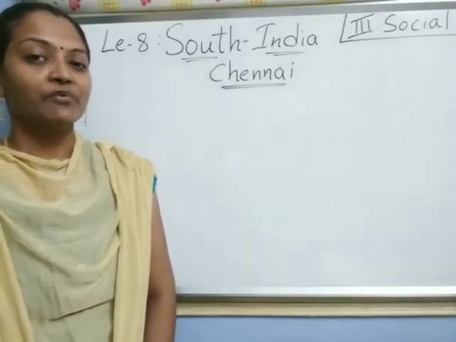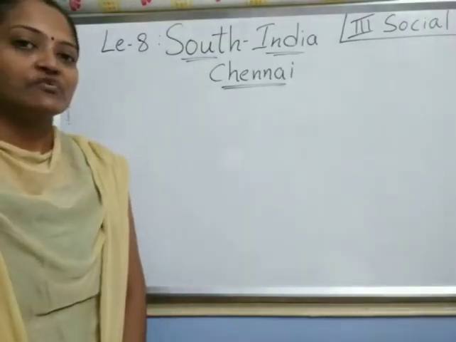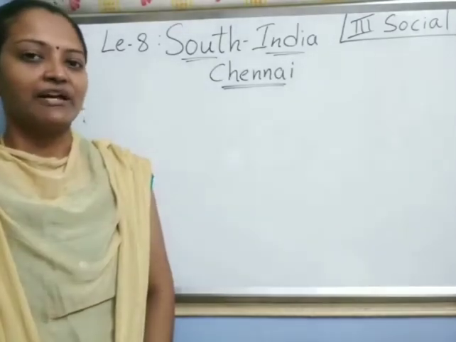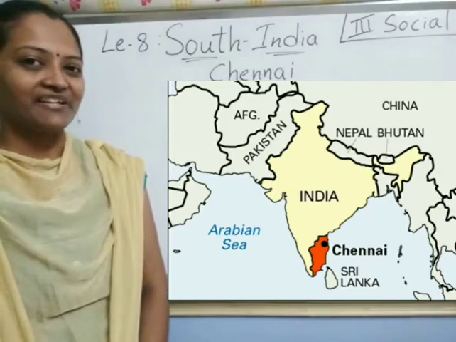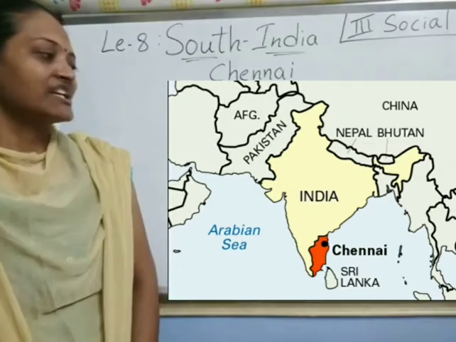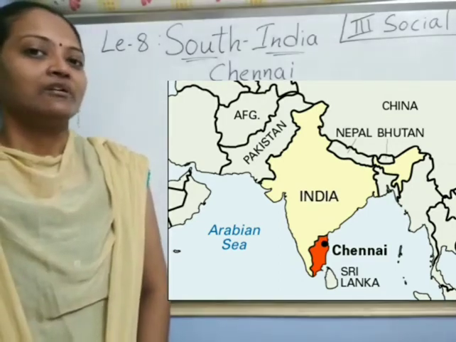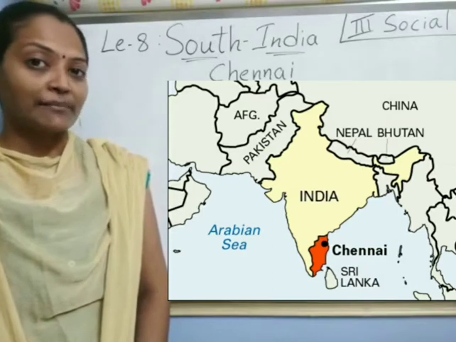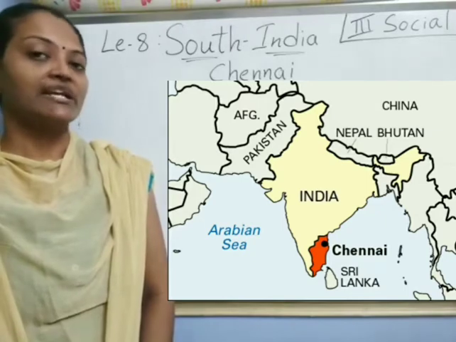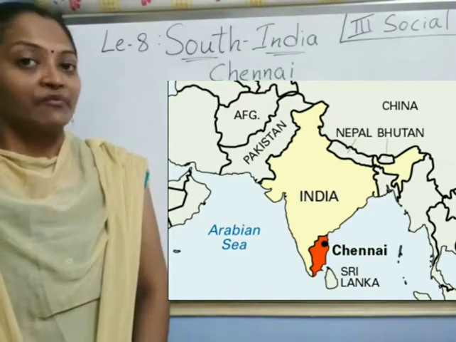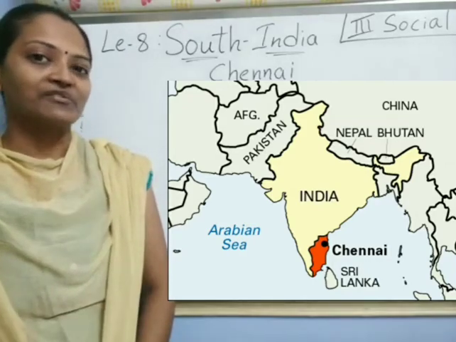Today we are going to see the next important city in India, that is Chennai. Chennai is towards the south side, children. Now look at this map. Have you observed where it is located? Chennai is located in the state of Tamil Nadu. Tamil Nadu's capital is Chennai. Right children? It lies towards the south side.